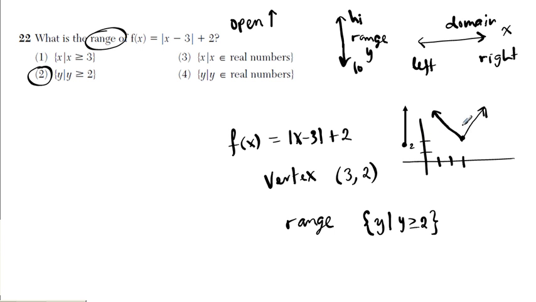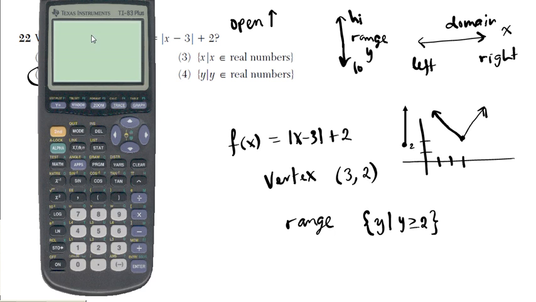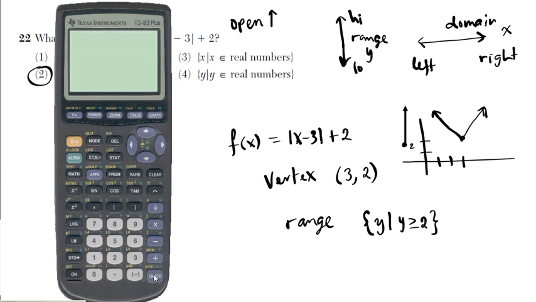So let's say you didn't know how to generate a rough sketch of the absolute value function. Let me show you how to do it with your calculator, alright? So if you have a graphing calculator, I need absolute value to generate this, okay? So if you don't know where to find the absolute value, always go to the catalog, which is second function 0. Second function 0 always takes you to the catalog. Alright, so I'm going to go second function 0. ABS, that is absolute value. Alright, so I'm going to enter ABS, absolute value of x minus 3. Close that to close off the parentheses, the absolute value bars. Plus 2, enter, sketch your graph.